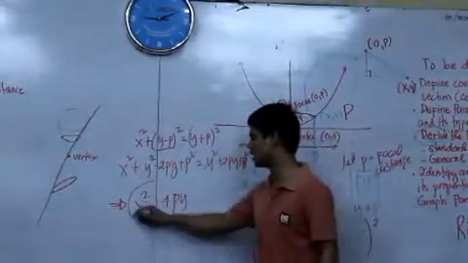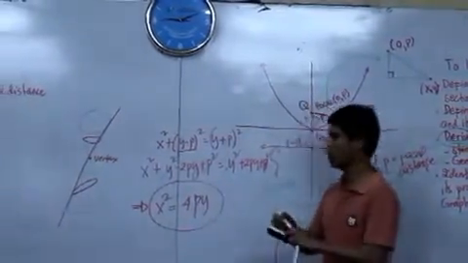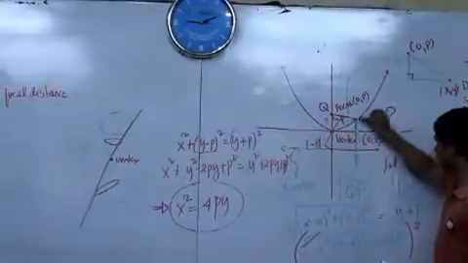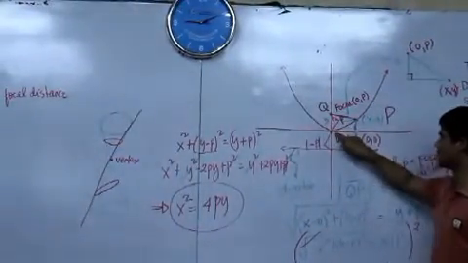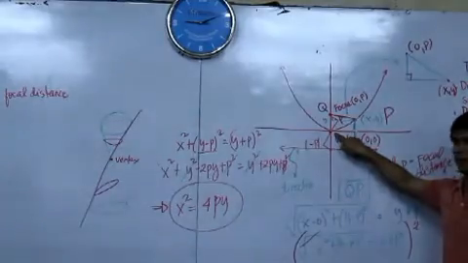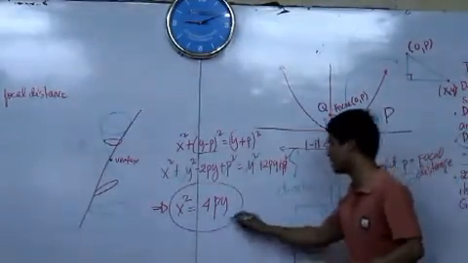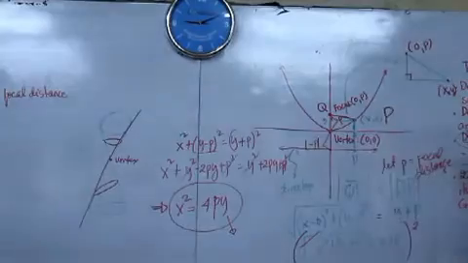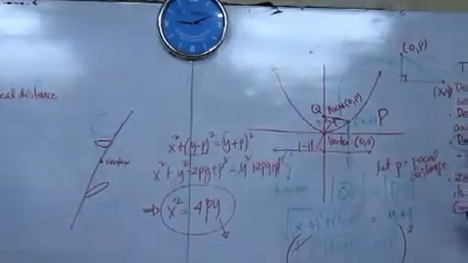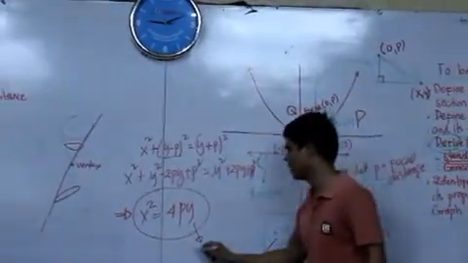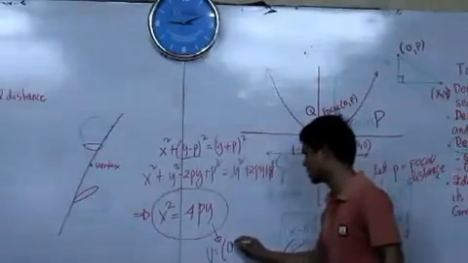So this is now the general equation of your parabola having vertex 0, 0. This is now the standard form of our parabola having vertex 0, 0.